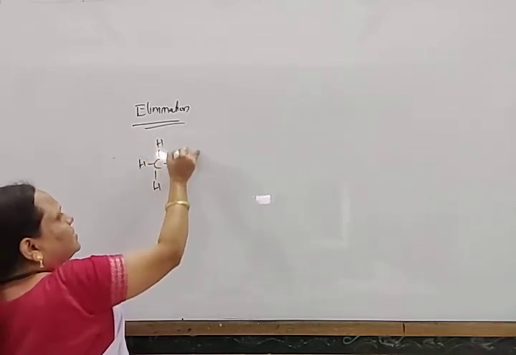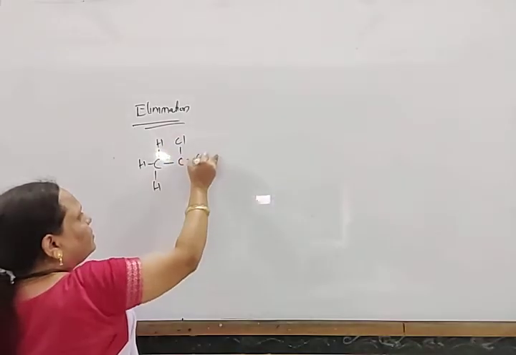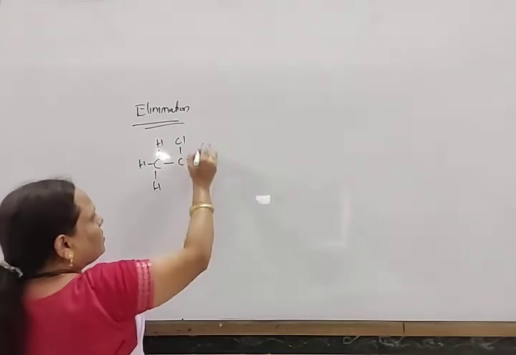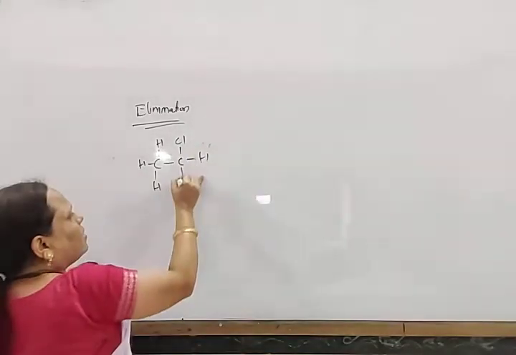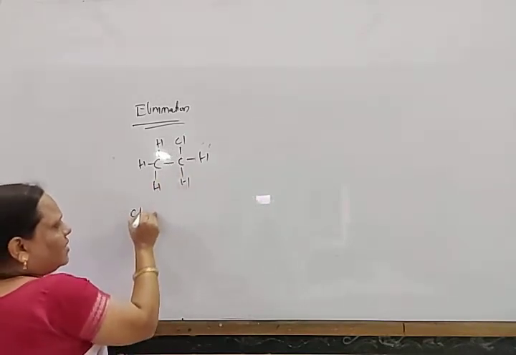I have written the open structure of a haloalkane. So this is hydrogen, and here hydrogen. That is chloroethane.